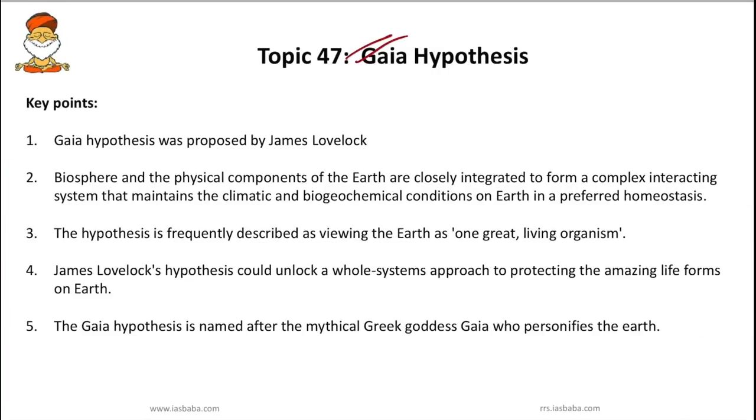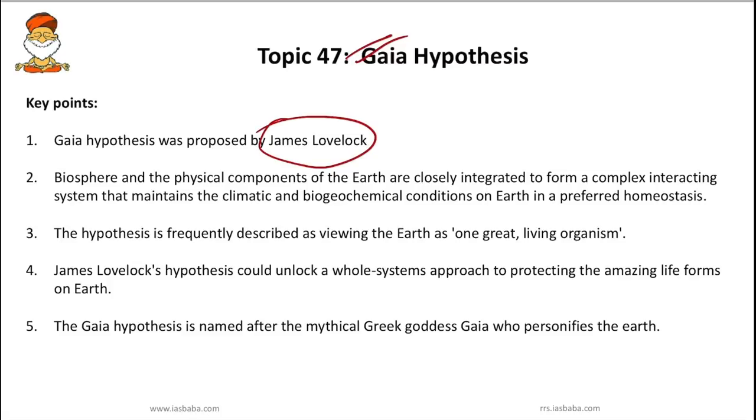So next topic, let's move on to the Gaia hypothesis. Why is this Gaia hypothesis important? Because it is over 50 years old. Fifty years ago, the scientist James Lovelock hit upon the idea that Earth is a complex, self-regulating organism. He named his hypothesis the Gaia hypothesis after the Greek goddess who symbolizes Earth. So the Greek goddess name Gaia is used for this hypothesis. We'll see what this hypothesis is.